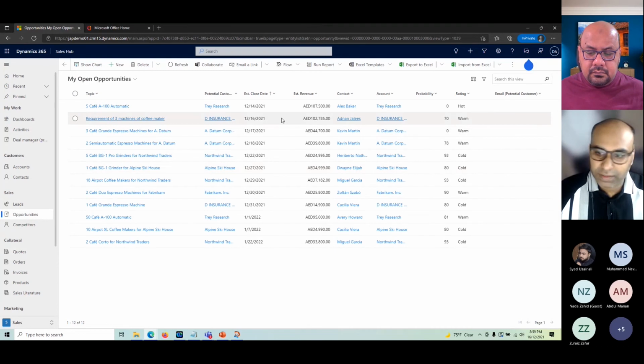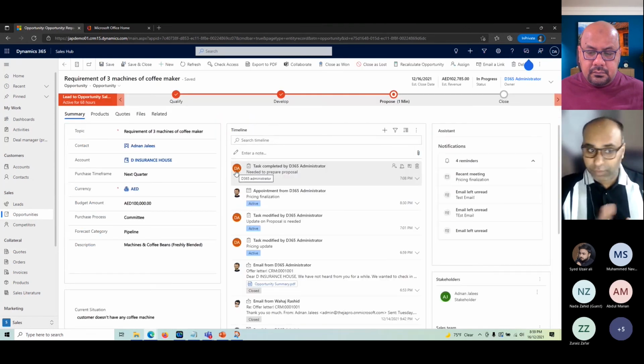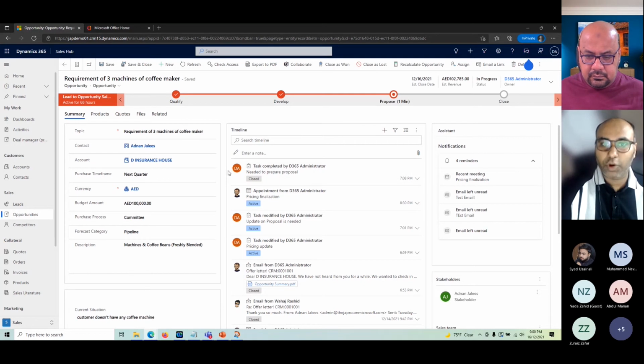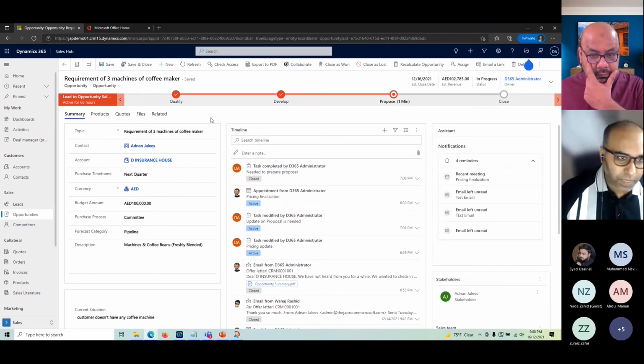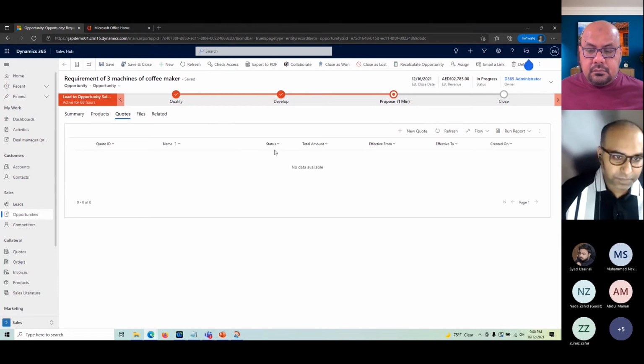So most of the data, again, like we did from the lead, once we converted the lead to the opportunity, the data was copied there, right? Similarly, once you start from the opportunity and move through this business process flow, all of the information that you have previously entered will be carried forward to the quote, and that will make more sense. So let's go to the quotes.